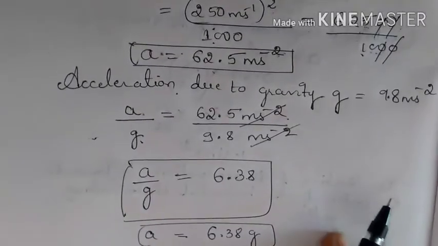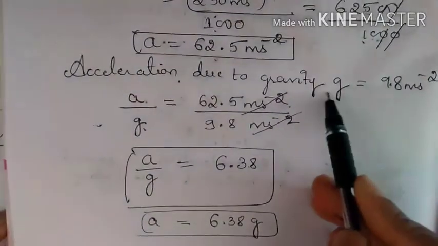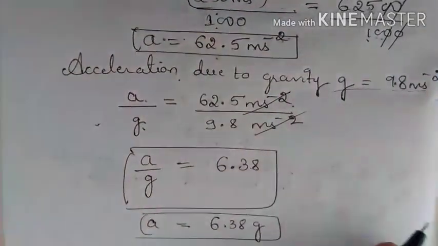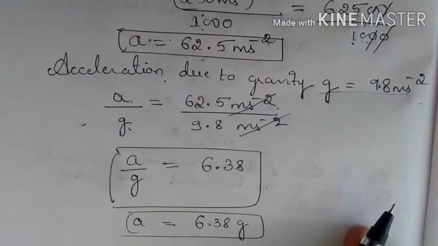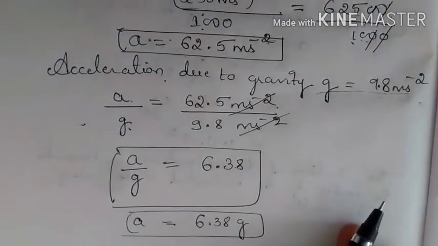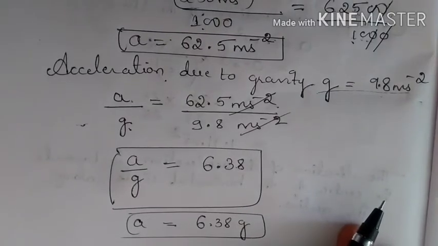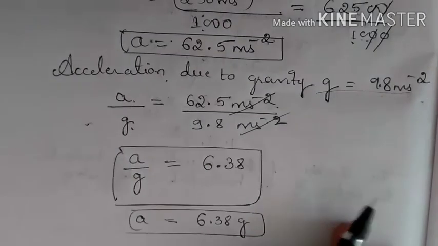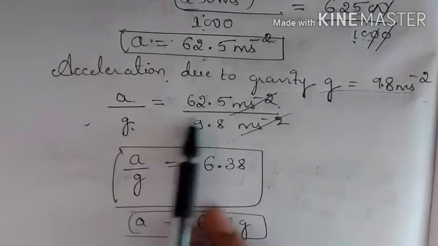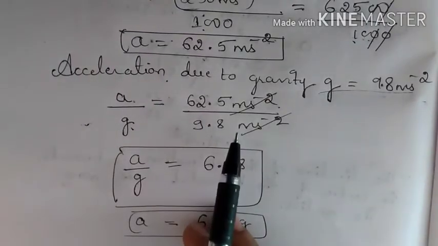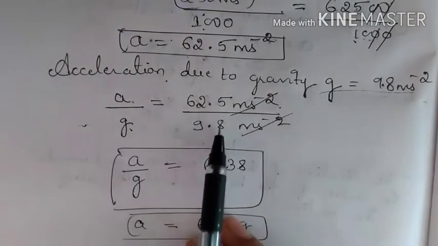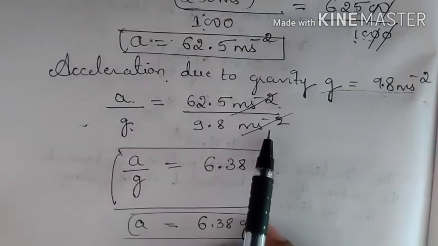So to solve this problem, what you should know is the G value. So remember this G value. Sometimes in a question they won't mention the value of G, so you should know what the value of G is. G is equal to 9.8 meters per second square. So A by G is 62.5 meters per second square divided by 9.8 meters per second square.